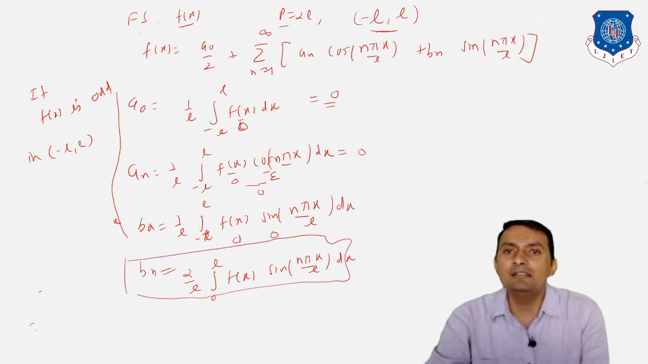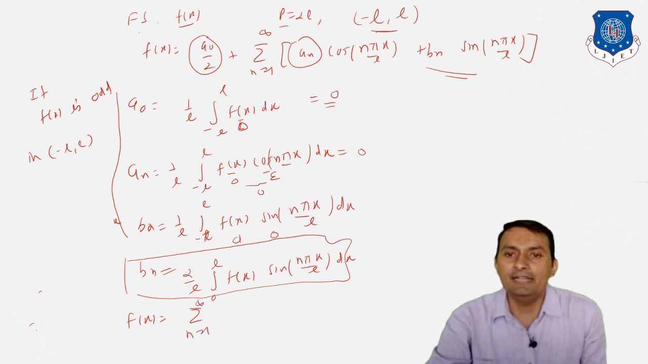When we put all these values in the series, what we are going to get is f of x is equal to a0, which is 0, an, which is 0. We have only this one term, so we can say summation from 1 to infinity of bn into sin n pi x divided by L.